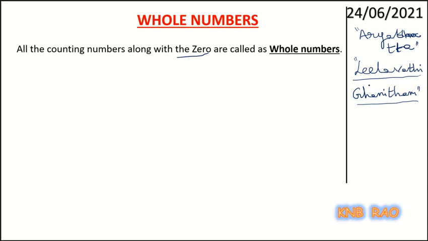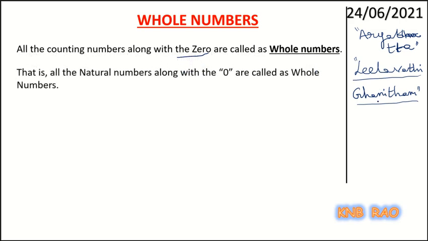See children, now this is a little brief history about the 0 and the inventor of 0. Now all the counting numbers along with the 0 are called whole numbers. We say all the natural numbers along with 0 are called whole numbers.